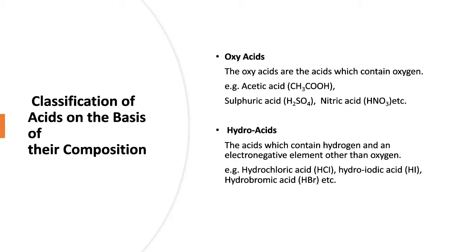The next one is hydroacids. They contain hydrogen and a non-metallic element other than oxygen. Example, hydrofluoric acid, HF, hydrochloric acid, HCl, hydrobromic acid, HBr, hydrogen sulfide, H2S, and hydroiodic acid, HI.